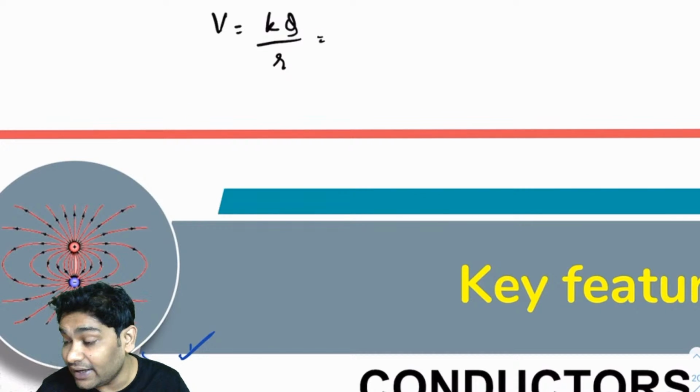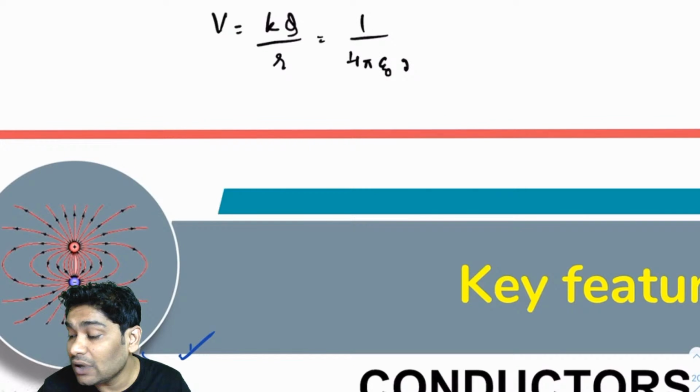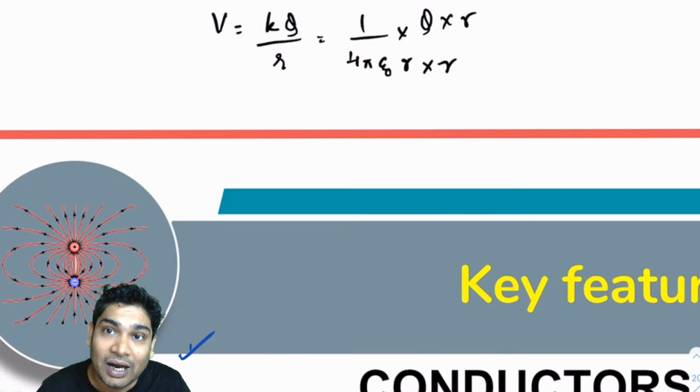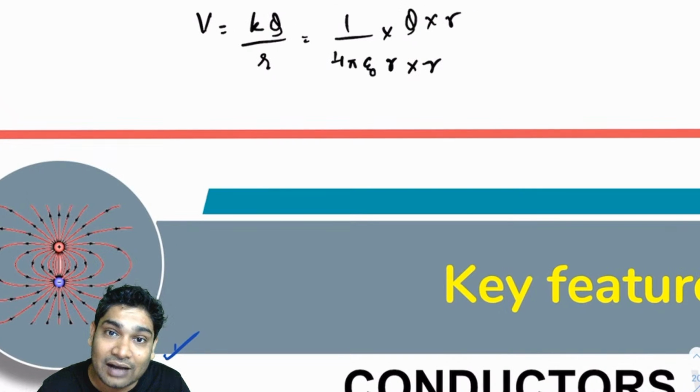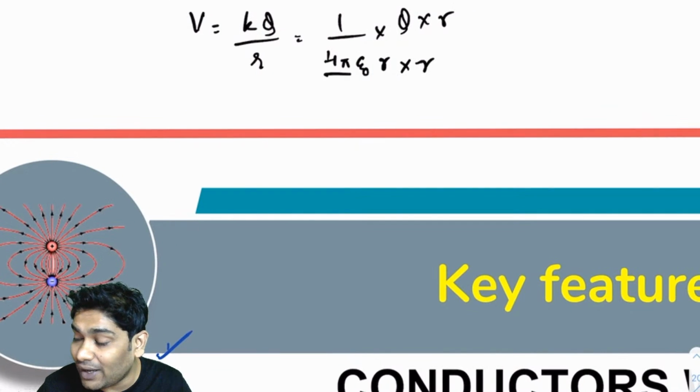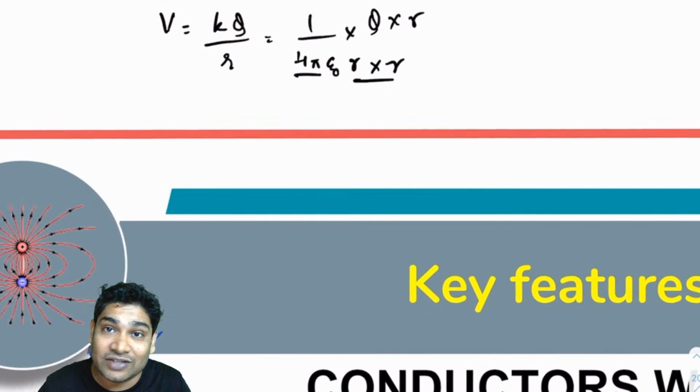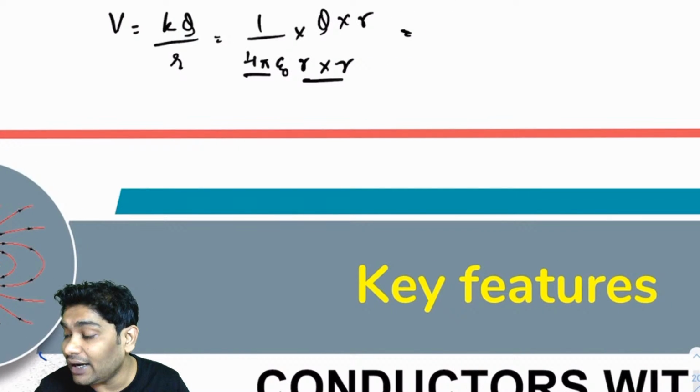I can write k as 1 over 4 pi epsilon naught, and multiply and divide by r. What is 4 pi r square? It is the area of the sphere, A. So I can rewrite this as q times r over pi epsilon naught A.